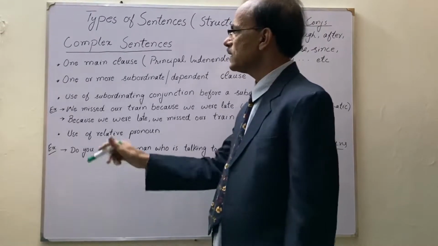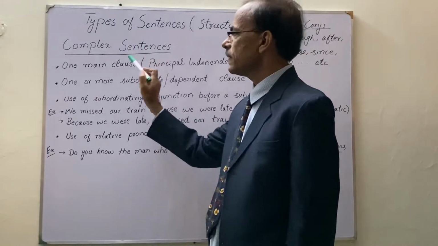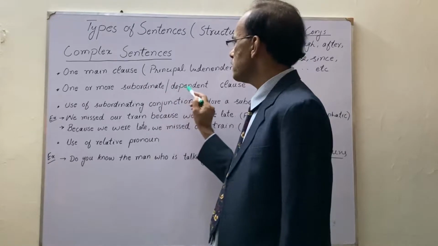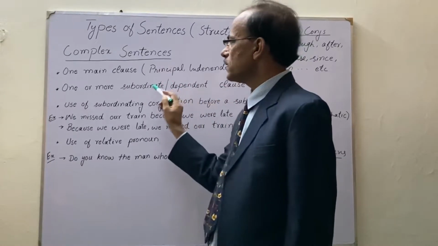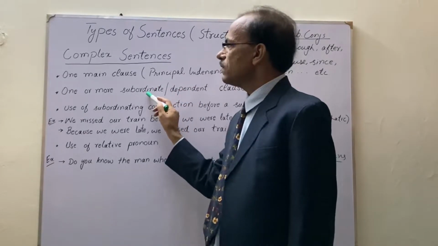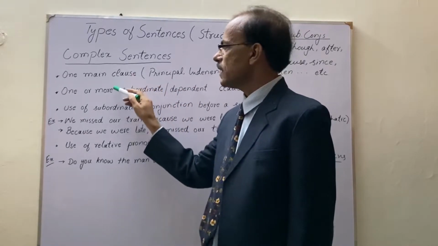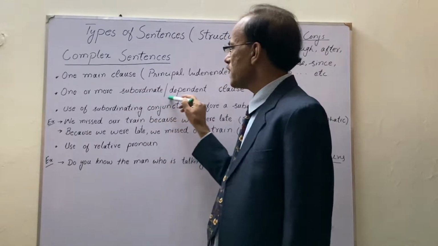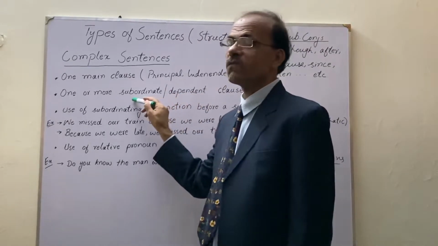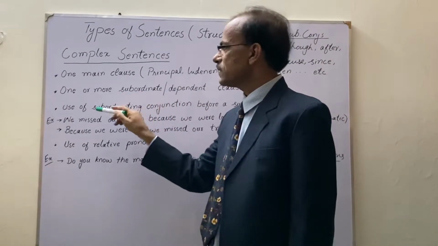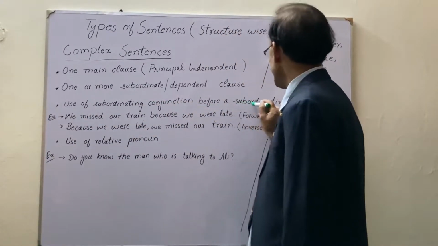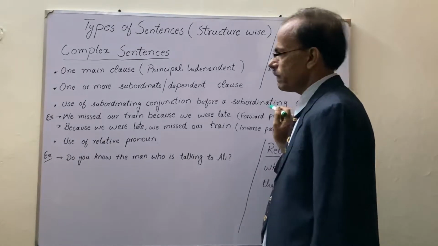The second specialty of complex sentences is one or more subordinate or dependent clauses. A subordinate or dependent clause is a clause which is connected with the main clause, and if it is treated separately, then it will not convey its full meaning. The next one is the use of subordinating conjunctions before the subordinate clause.